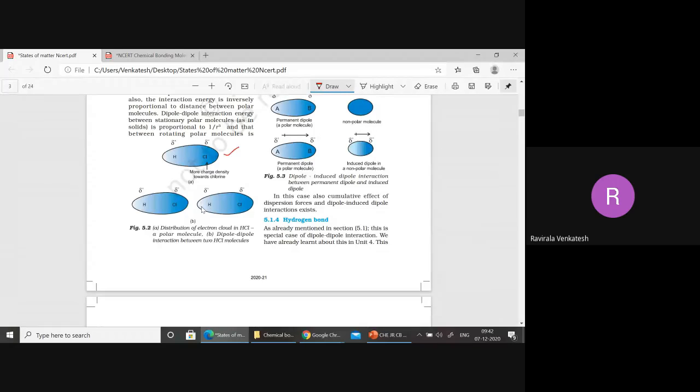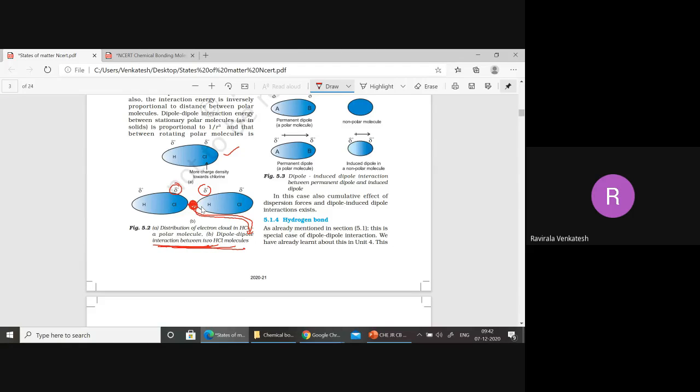Hydrogen, I have taken one molecule. Now I am taking two molecules. Now between positive, negative is there, positive is there. Now between these two, what happened? Attractive forces are operating. So this is nothing but called dipole-dipole interactions between the hydrogen chloride molecule.